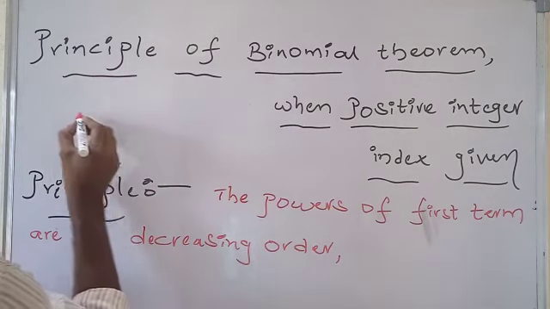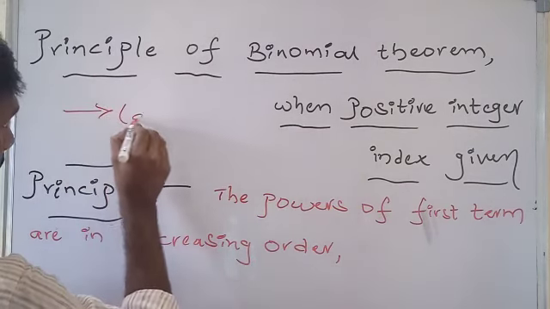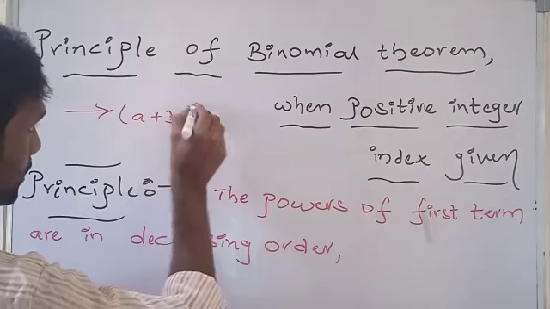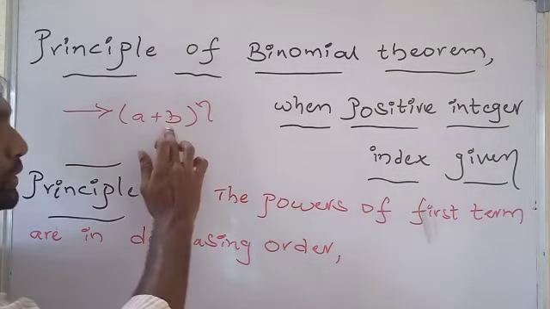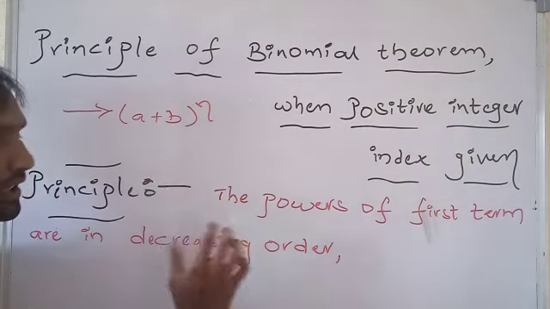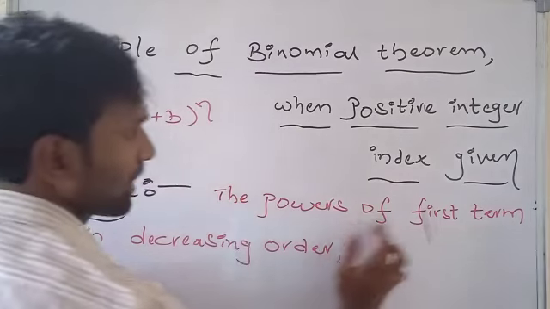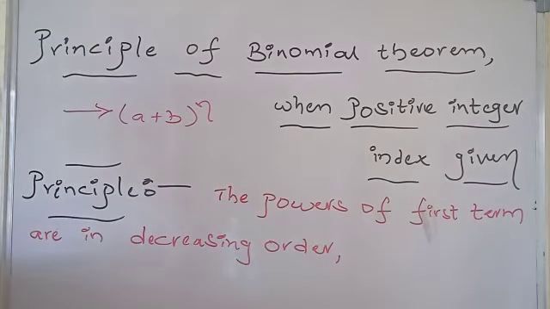See this one. The binomial expression is in the form of (a + b)^n. To expand it, the principle is that the powers of first term are in decreasing order.